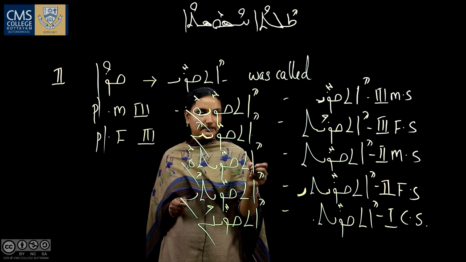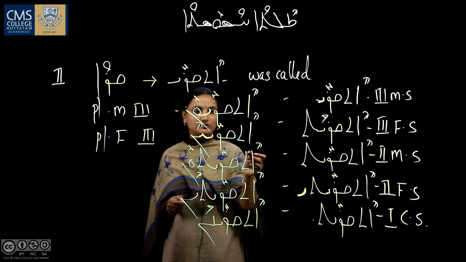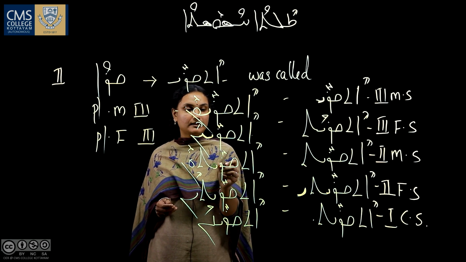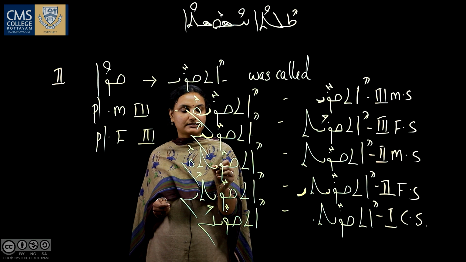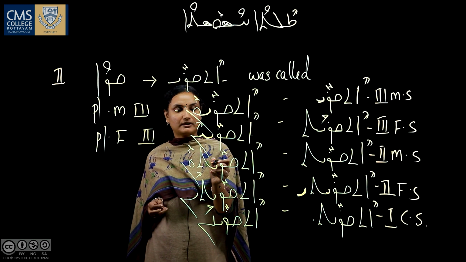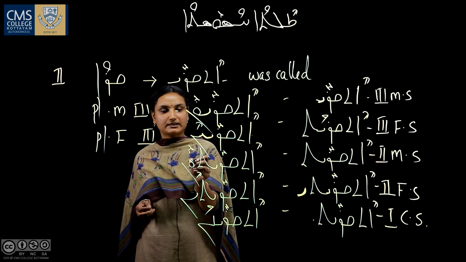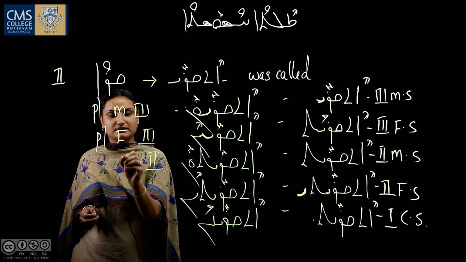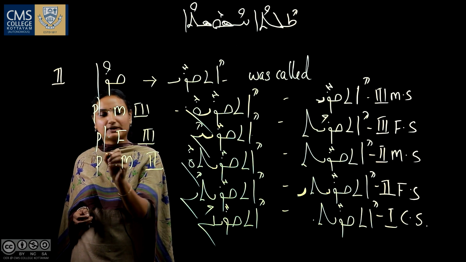And next one is the second person masculine plural. Eth is the common form and kof has no vowel, resh has an e vowel. The next letter is yud. Yud has no vowel, and tav has a u vowel. The next letter is vav and noon. This one is the second person masculine plural.